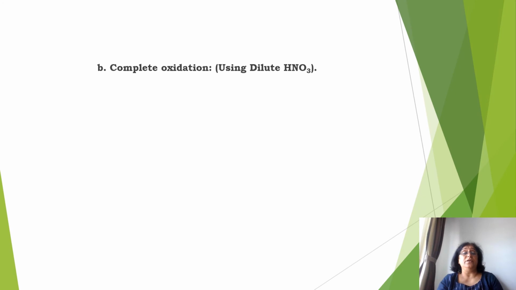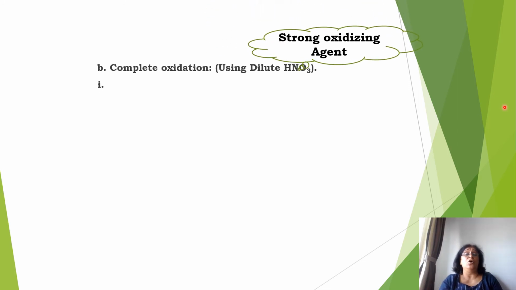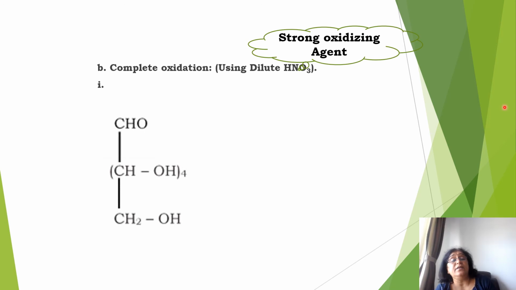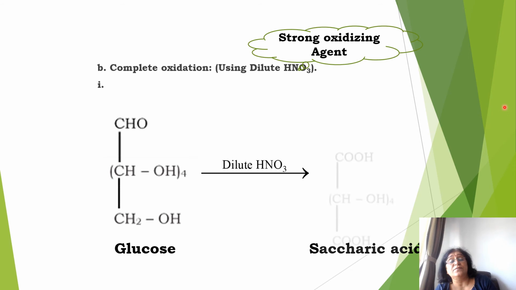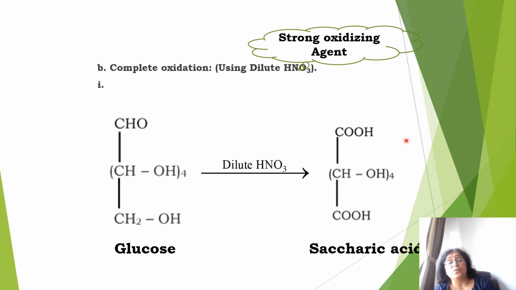Then complete oxidation using dilute HNO3. Dilute HNO3 is a strong oxidizing agent, and when glucose reacts with a strong oxidizing agent it gives saccharic acid. In saccharic acid, the aldehyde group gets oxidized to COOH, and even the primary alcoholic group gets oxidized to the carboxylic acid group. So it contains two COOH groups, the dicarboxylic acid, saccharic acid.